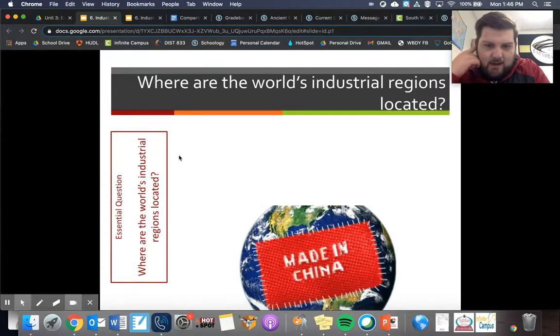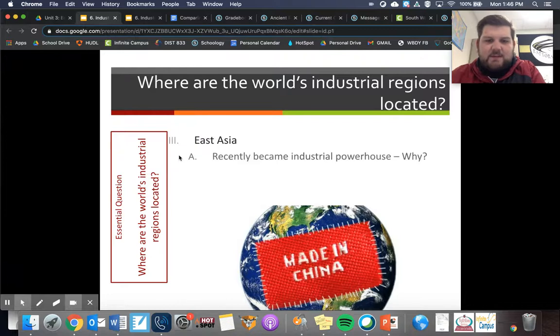So East Asia is the last place where most of the world's factories are. We've got a lot in Europe, a lot in North America, and now East Asia is the other piece of that. But it hasn't really happened until recently. In the last 30 or even 40 years, they've become an industrial powerhouse, and that is due to a high population. The more people you have, the more people making things, which makes you an industrial power.